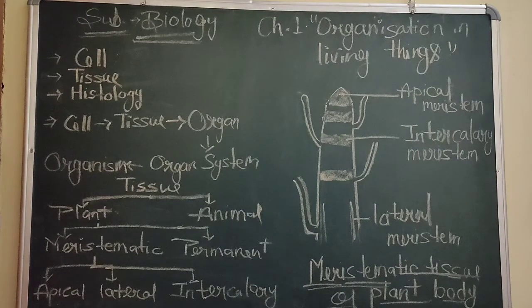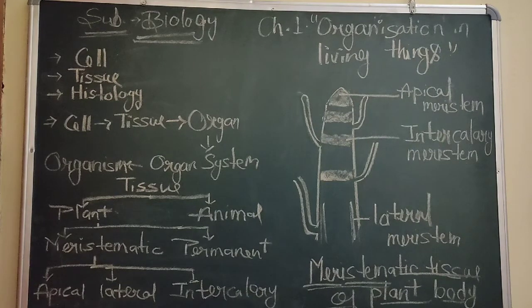So where will it be found in a plant? Of course, in a growing region from where the plant grows. It is found in the root, stem, leaves. Now it is divided into three parts: apical meristem, lateral meristem, and intercalary meristem.